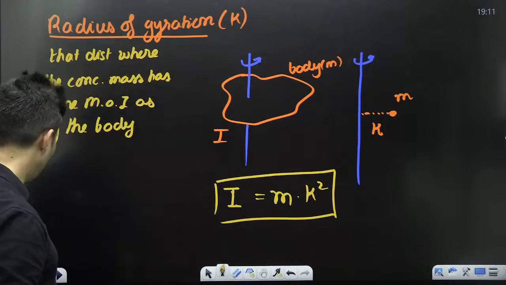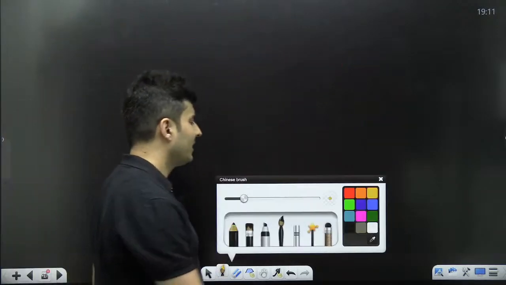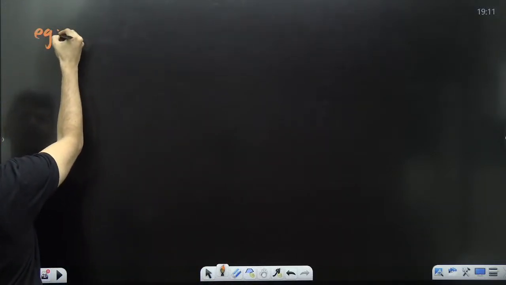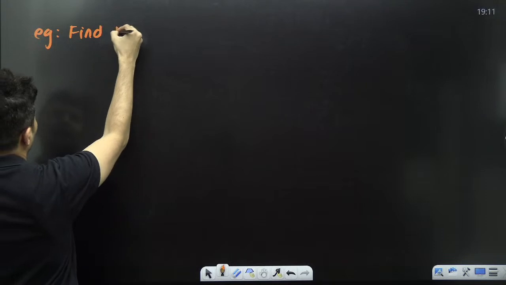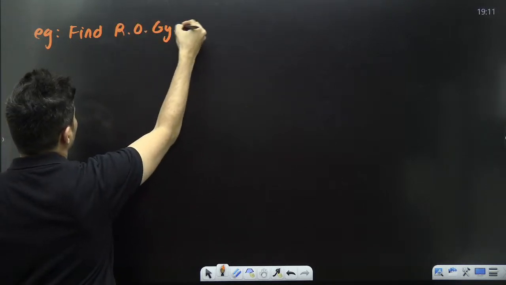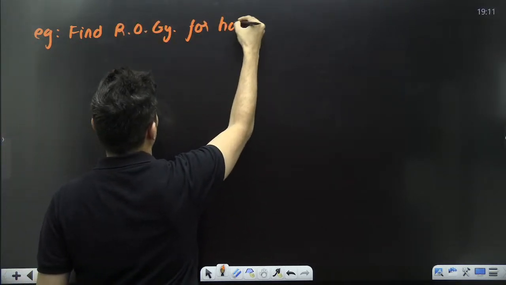Let me give you an example. After that you will be like, oh sir, this is so easy. If I ask you, find the radius of gyration for a hollow sphere.